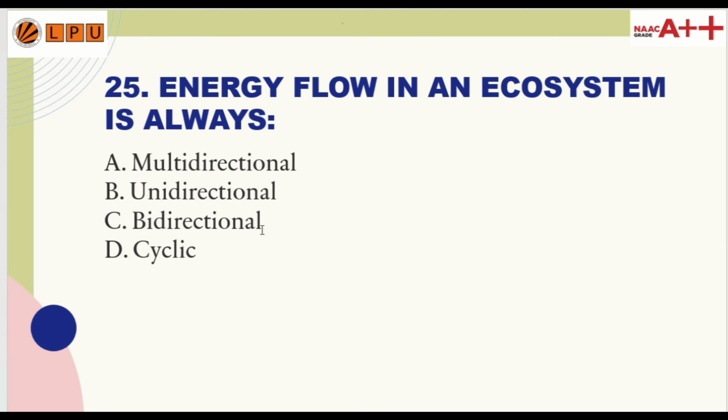25th question. Energy flow in an ecosystem is always: option A, multidirectional; option B, unidirectional; option C, bidirectional; and option D, cyclic. So the correct answer is option B, unidirectional.